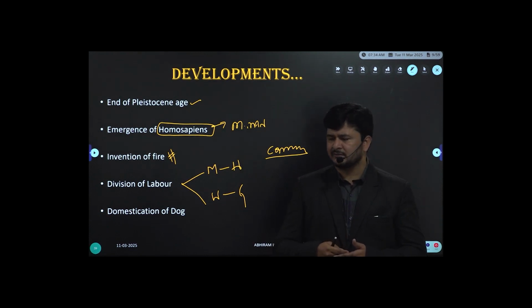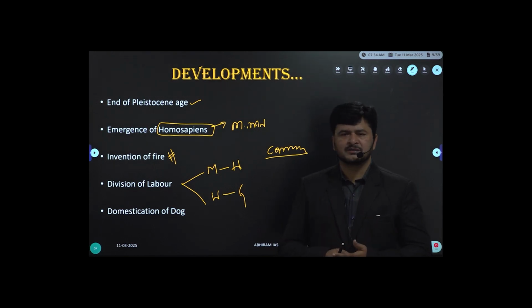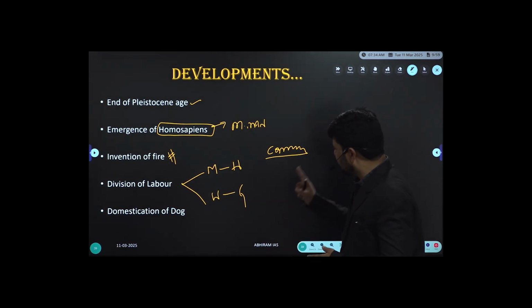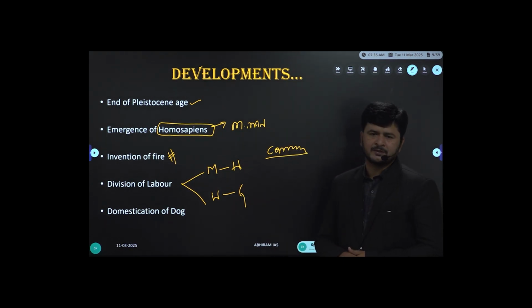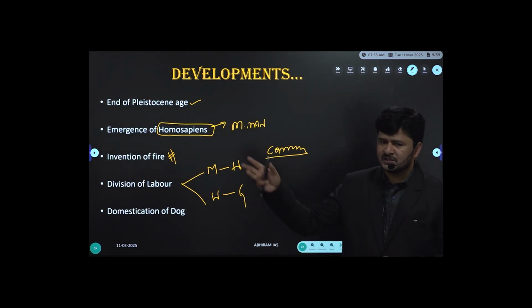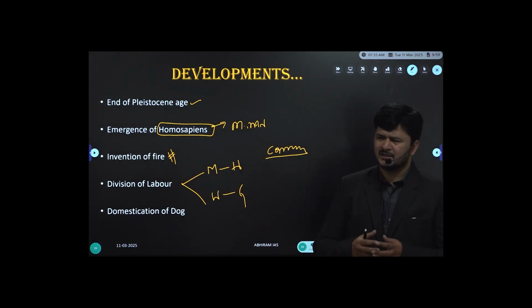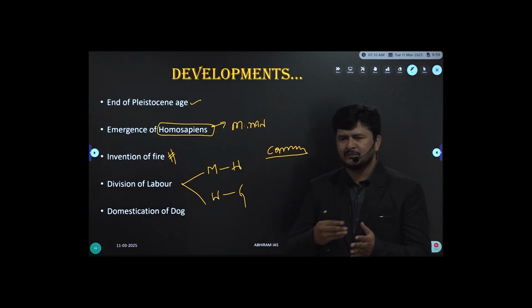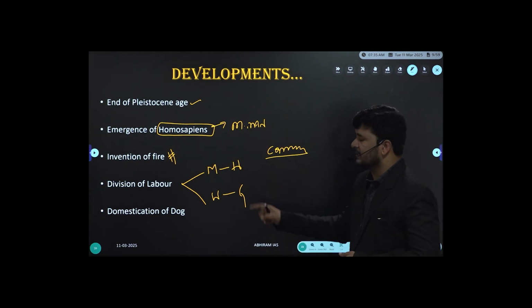There was a clear-cut demarcation about who should hunt and who should bring edibles. So the communist concept called division of labor we found in prehistoric cultures, to be specific, the Paleolithic period. And knowingly or unknowingly, even today we follow this. In villages, men are associated with some kind of work, whereas women are associated with some other work. And even differences in wages, and terrible discrimination and exploitation exist. That is another story. So we call it division of labor.